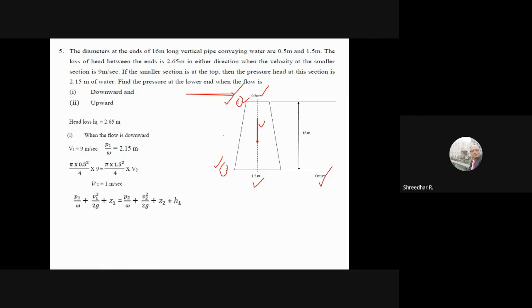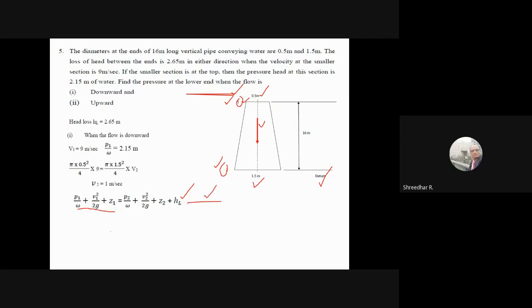Now you apply. See here. This is very important. When the flow is taking place from this section to this section, I took this as the first section. For the second section, when the flow is moving towards this side, I've added the head loss. So you have to take care of this. That's all; this concept you should take care of. Now you just substitute the values and get me the answer.